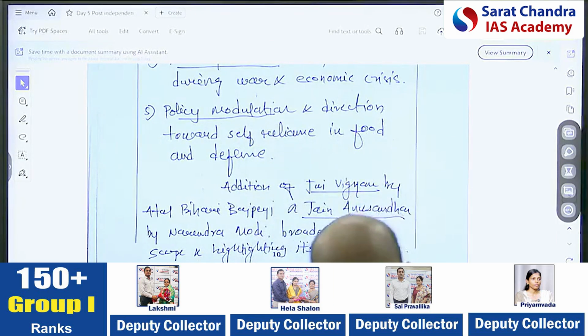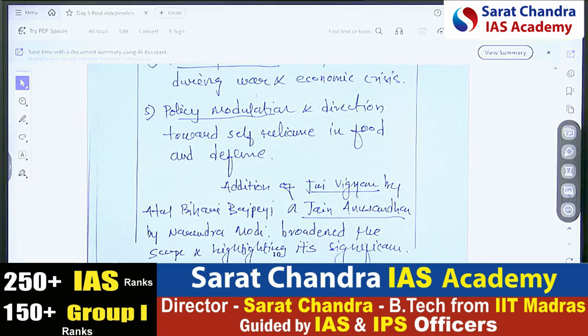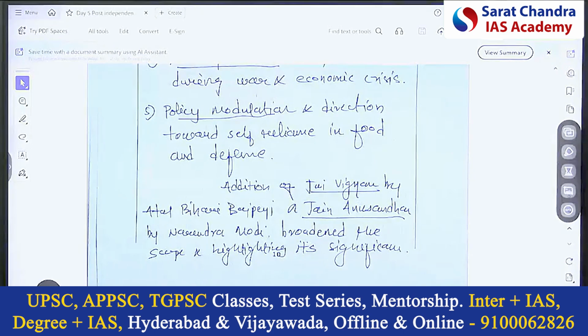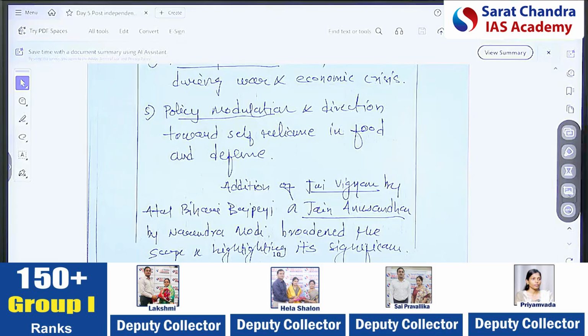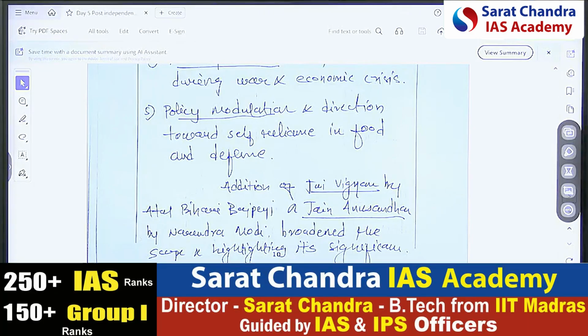But the question itself is asking about issues. Now the thing is here, if you write the assess the main administrative issues and the socio-cultural problems, here the issues, one side you are giving. The other side is the positive of it. Despite these issues, we were able to do that. So that is the positive aspect. When you are mentioning that, you are talking about the positive aspect. You're saying that okay, issues were there.